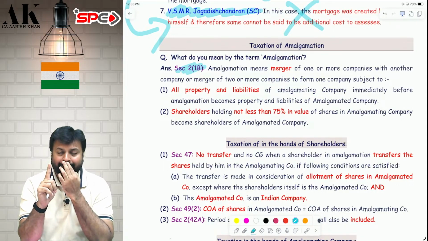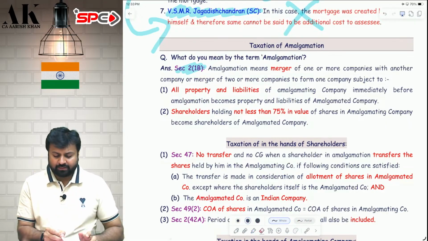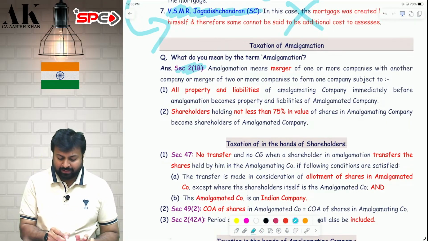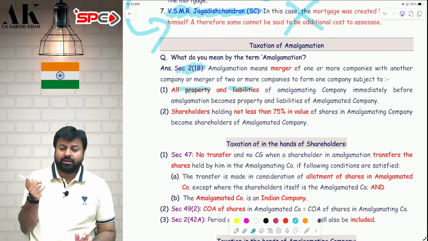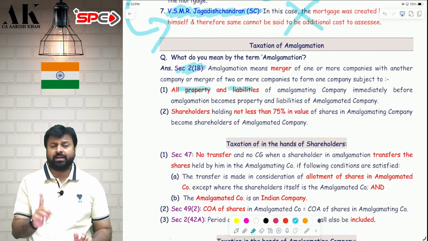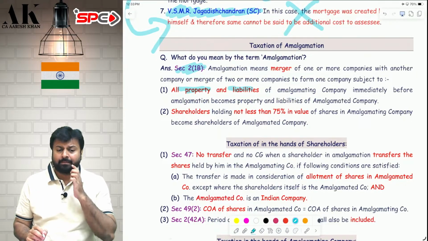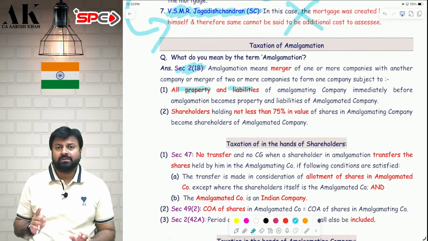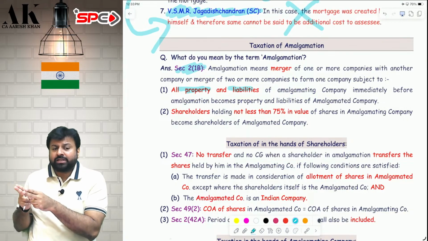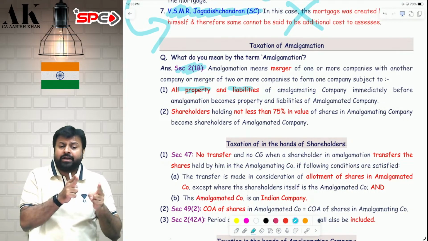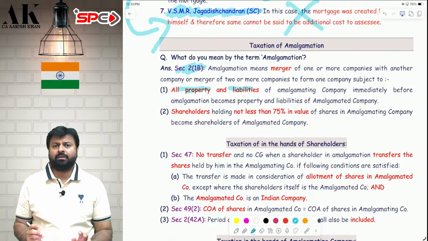Condition number one, all the properties and liabilities of the amalgamating company should be transferred to the amalgamated company. Condition number two, at least 75% of the shareholders of the amalgamating company shall continue to become the shareholders of the amalgamated company.